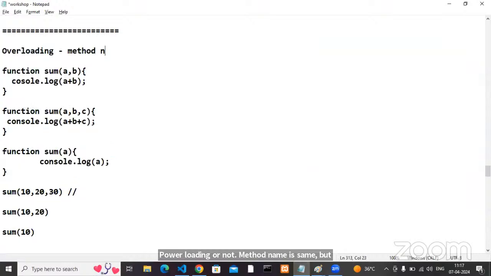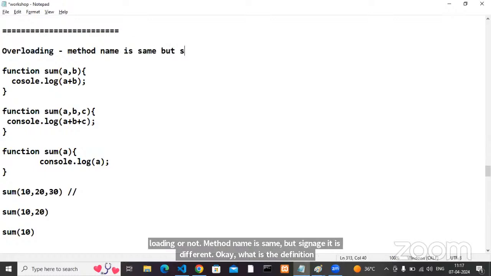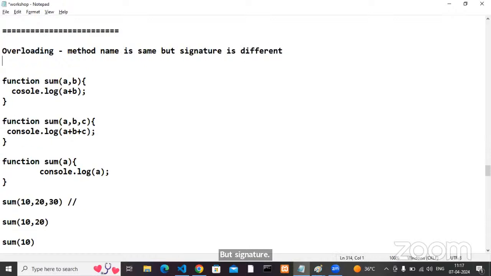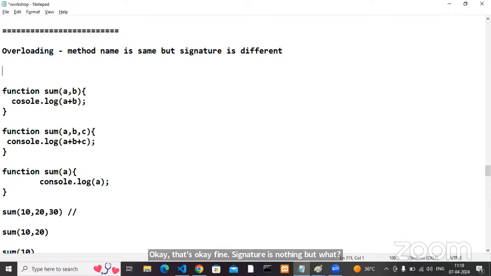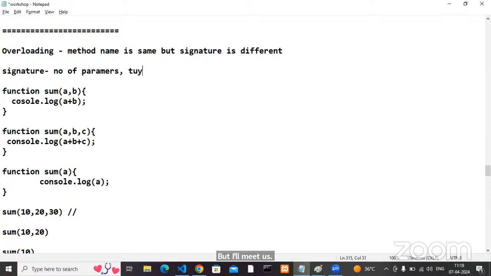What is the definition? Method name is the same, but signature is different. We call that overloading. All the names are the same. It is a method, but outside a class it is a function. Signature is nothing but three things we can consider: one is the number of parameters, another is the type of parameters.